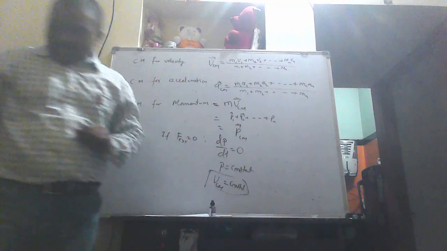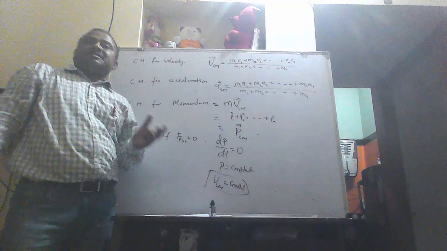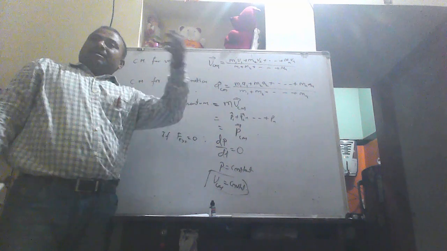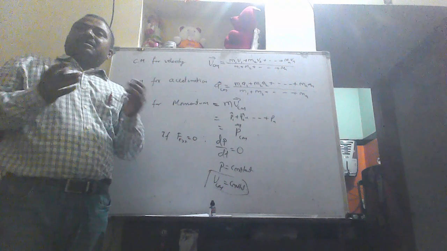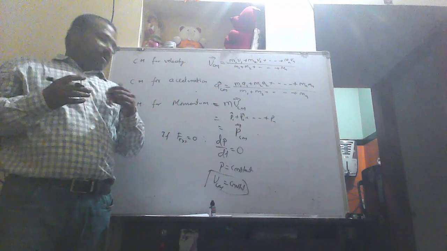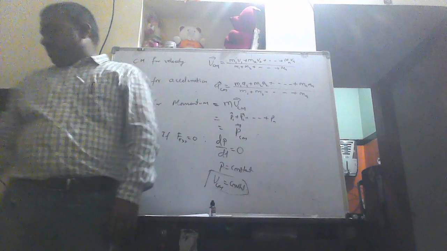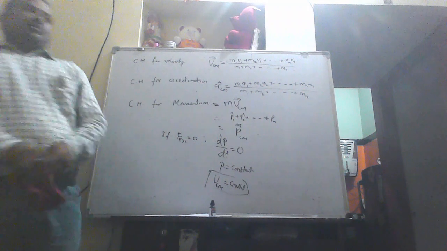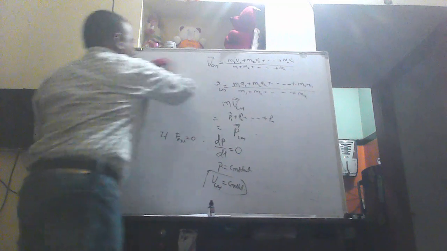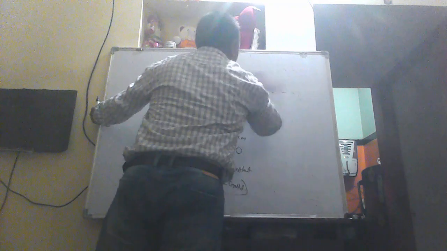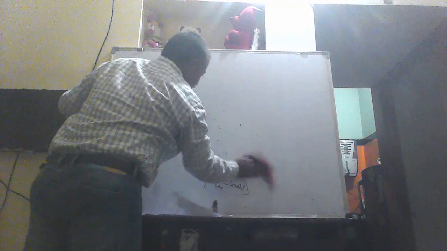As I said, the center of mass may lie on the body, or it may lie outside the body. There is no necessity for any physical existence of mass. It may be outside; in space, it may exist. So there are a few examples, and after that we go for a few problems regarding the center of mass.